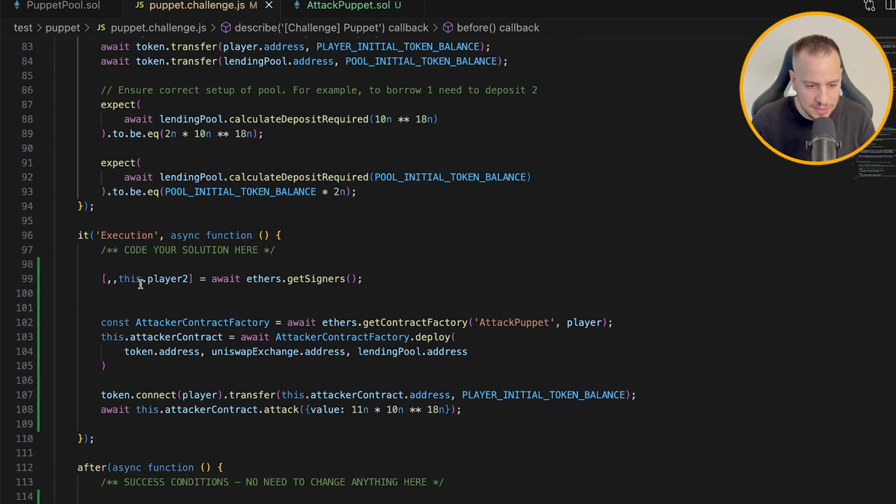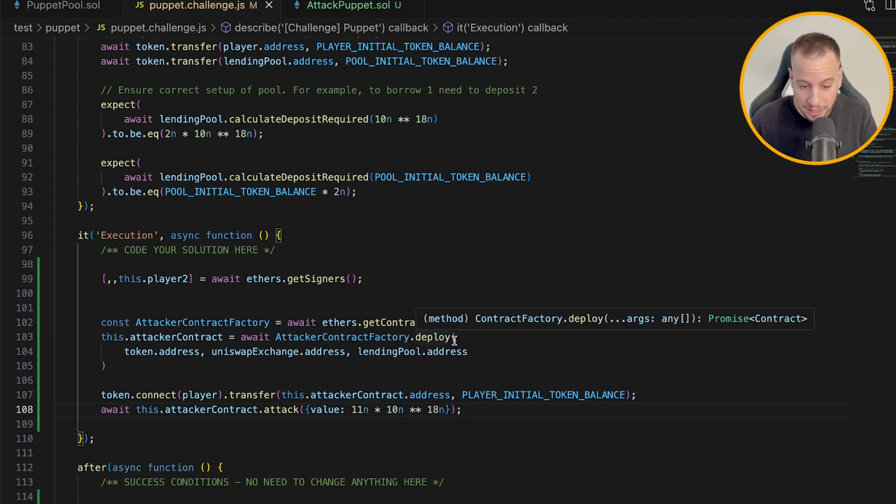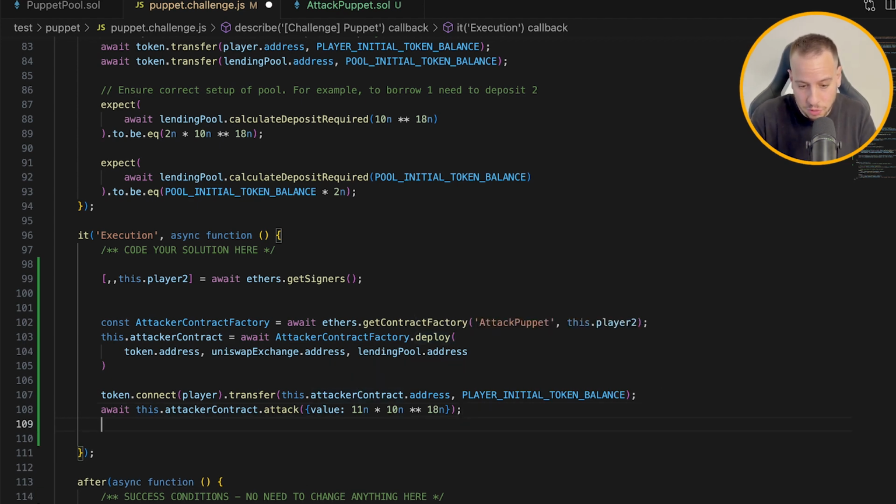So I'm gonna just take the third one as player 2. Now this malicious smart contract will be deployed from player 2. Okay, I will send the tokens from player 1 because he's the one who possesses the tokens, and I will call the attack function. Now, obviously, the tokens will be sent to player 2, so I will need to send them eventually to player 1.